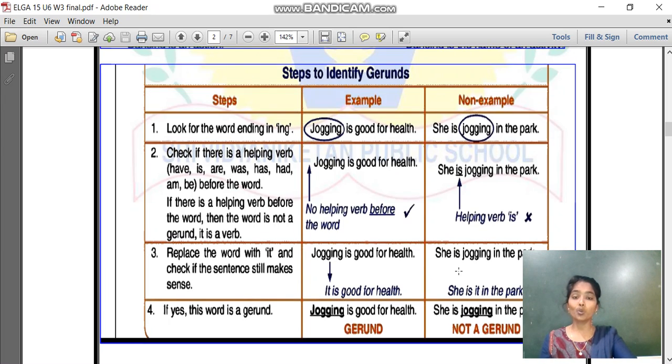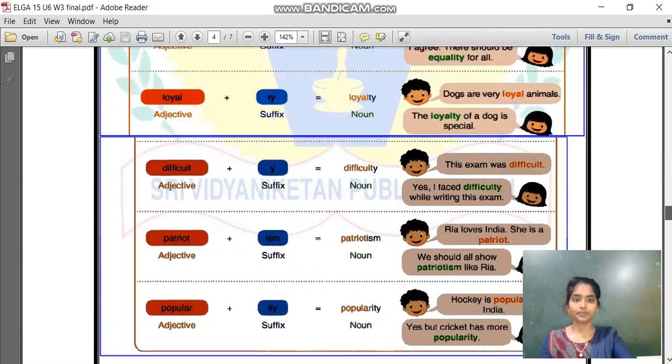So this is how we have to identify the gerund. First we have to look for the word ending in ing. Second, we have to check if there is a helping verb before that word. If there is, then it is not a gerund, it is a verb. If not, then it is a gerund. When it comes to the third step, we have to replace that word by "it" and check if the sentence still makes sense. If yes, then it is a gerund. If not, it is not a gerund. This is how we identify gerunds.